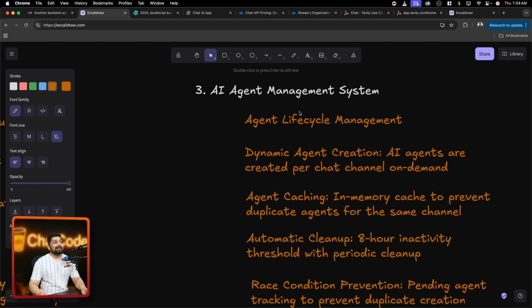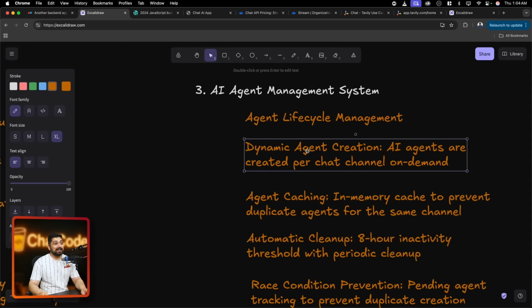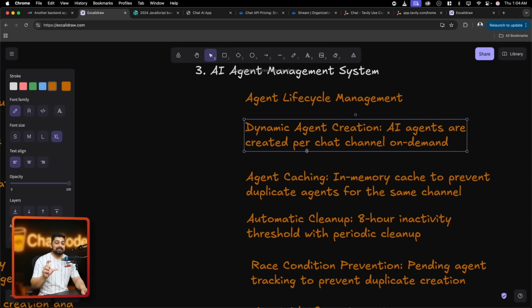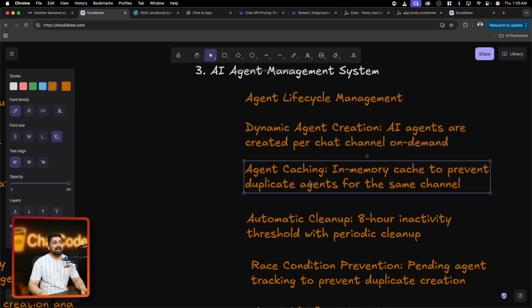Now this is the AI management system. So yes, although this is a product, this is the core skill that you learn. AI agent lifecycle management. I'm pretty sure you have never heard of or worked with AI agents, and this is the way it works. Dynamic agent creation, as I mentioned: based on the chat that you're doing, you can actually create and remove these agents. Agent caching. This is one of the production-grade features.